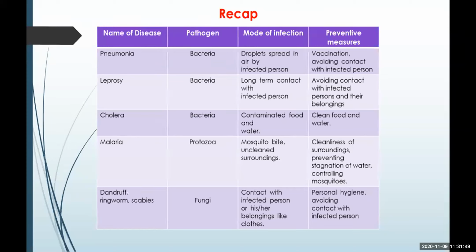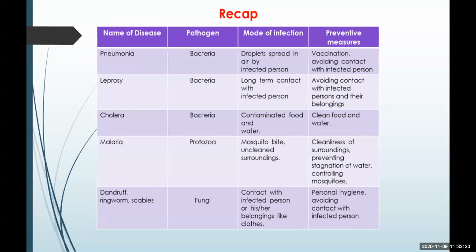If proper medication is taken as soon as it is detected, it can be regularized and the person who is suffering can lead a normal life. To prevent oneself from this, it is very essential to avoid contact with the infected person and their belongings.